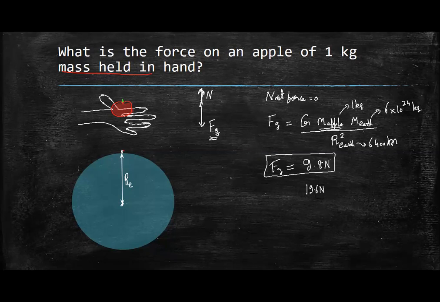What is the force? 39.2 Newton. Suppose you have a 100 kg apple. 980 Newton. Okay, but we will not have any 100 kg apple obviously. Even a 4 kg apple does not exist. 1 kg is also okay.